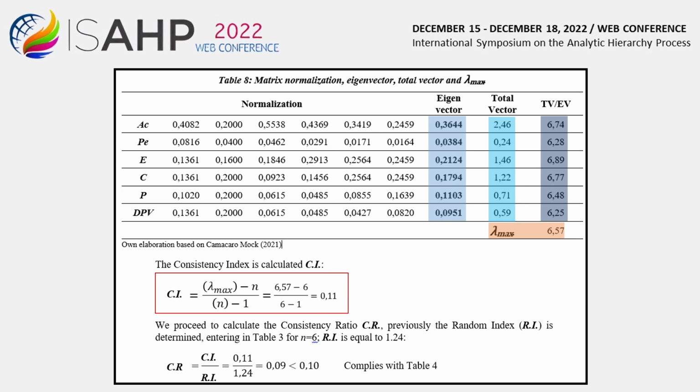We proceed to calculate the RC consistency ratio, but first we determine the random index AI, using the table of random index, RI, values for a discrete set of criteria n, in this case for n equals 6, AI is equal to 1.24. Then, 0.11 over 1.24 is 0.09, less than 0.10, which is the maximum allowed for the size of the matrix extracted from the table of the maximum consistency ratio, CR.